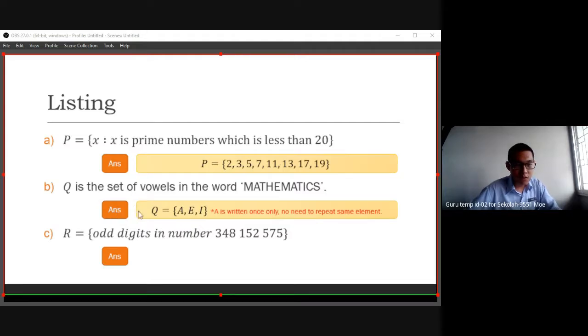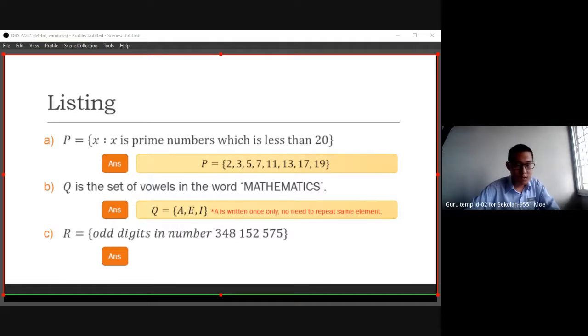We write it once only. We don't need to repeat because they are the same characteristic, same component. So A and A are the same, so we classify as one time. Present one time is enough. We can present it as AEI, EAI, or IAE. If the sequence is different, it is okay.